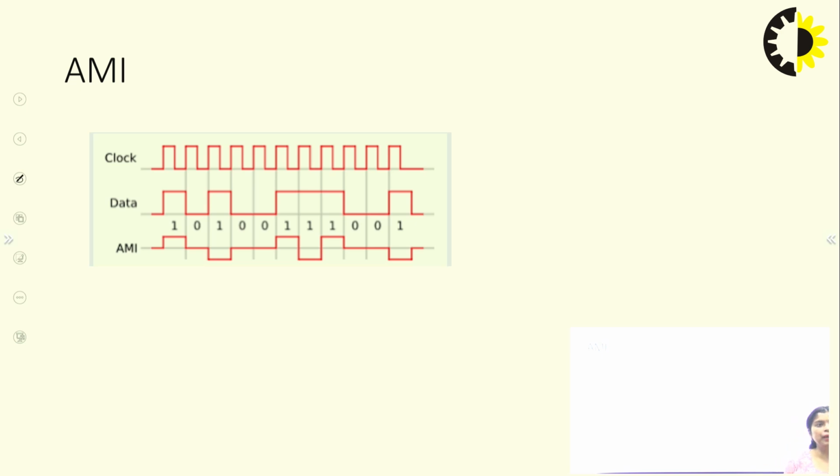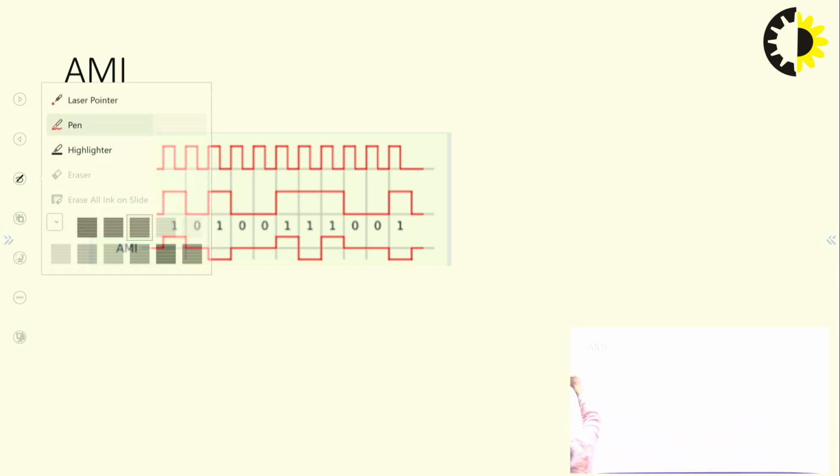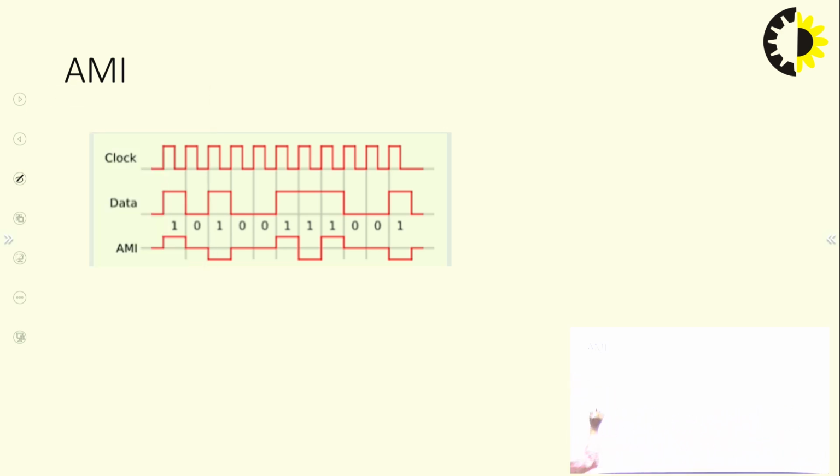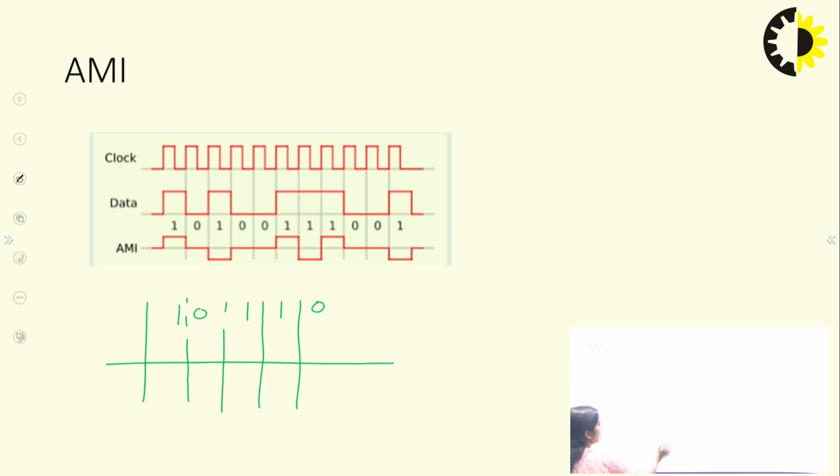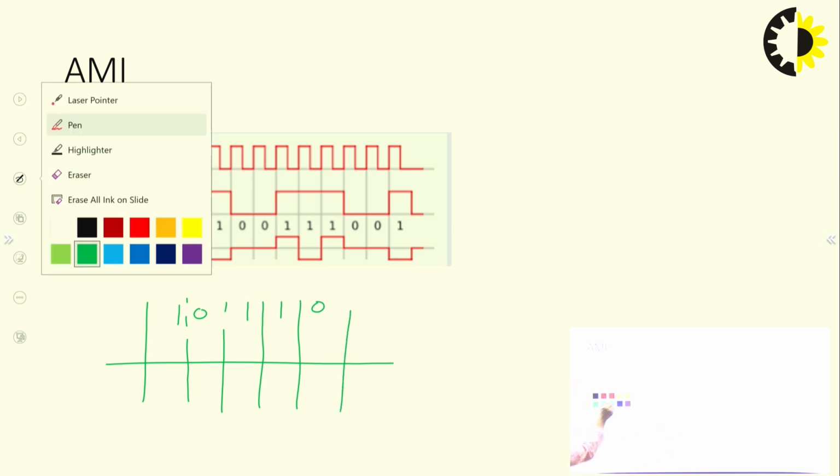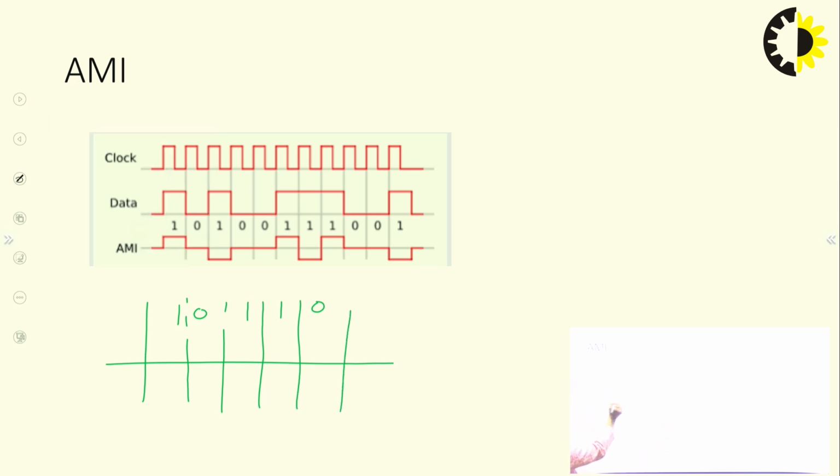In the AMI, or alternate mark inversion, whatever the value is, suppose 1 0 1 1 0, whatever the signal level is, first you have to understand what is going on here.